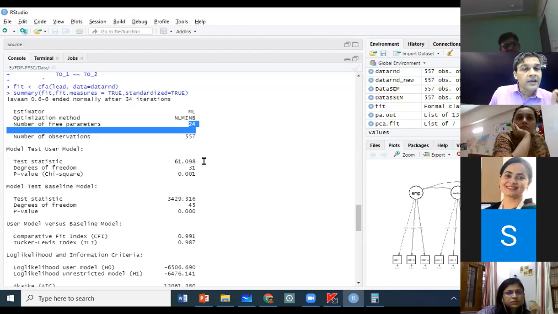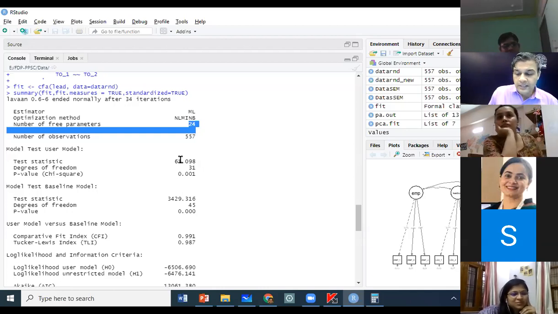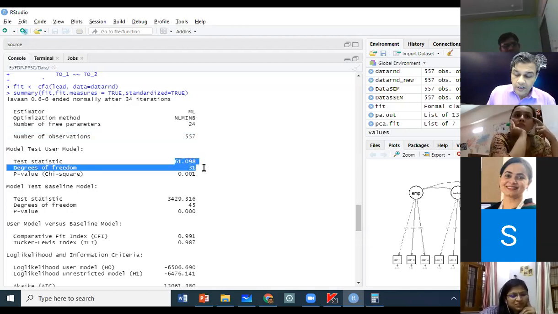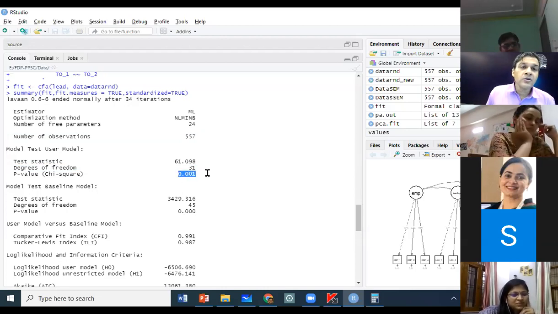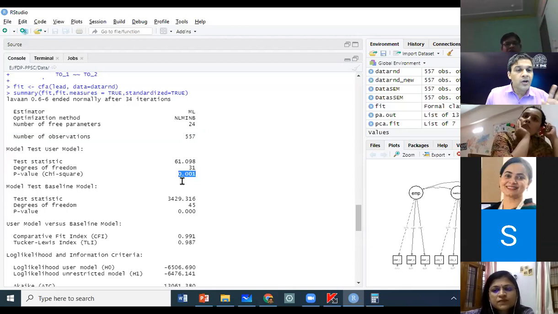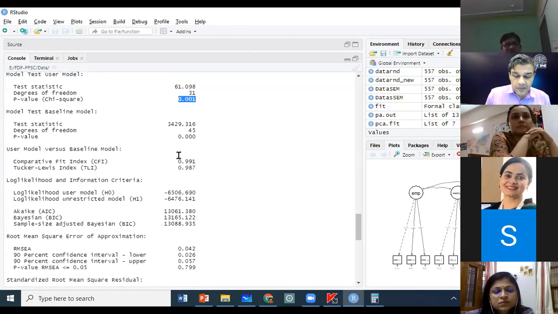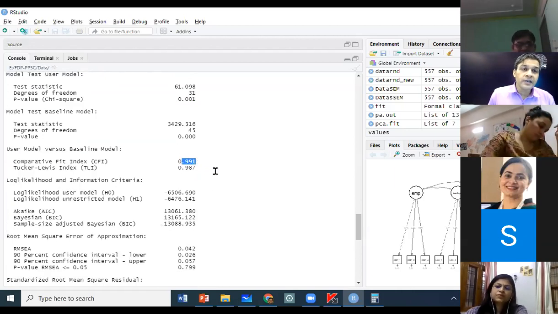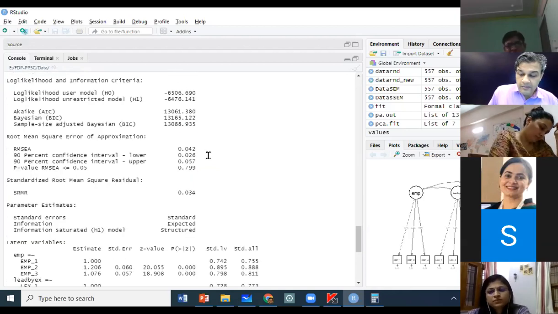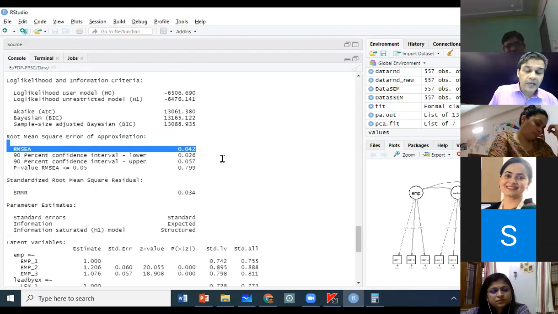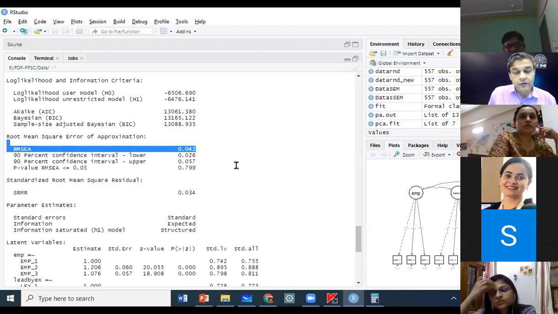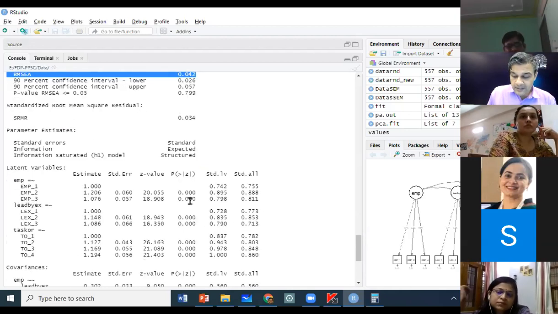Now look at what happened just by adding this path. Previously our chi-square was 118. By adding this path, it has fallen down to 61. And you see the p-value has started to go up. P-value was less than 0.001. Now it is still not above 0.05, but we are seeing it is gradually rising. CFI has improved further. It has gone to 0.99. RMSEA has dropped below 0.05, so it has gone down to 0.04, and SRMR is anyways there.